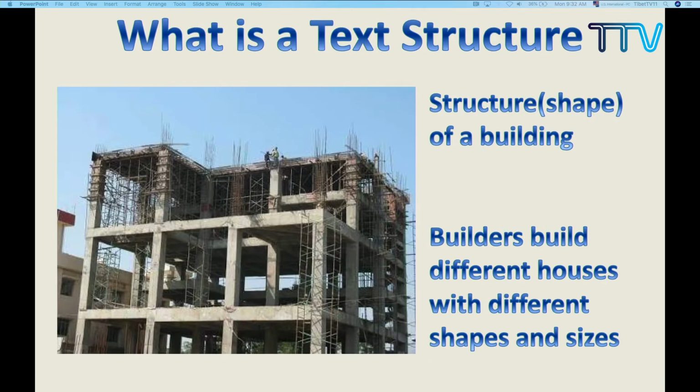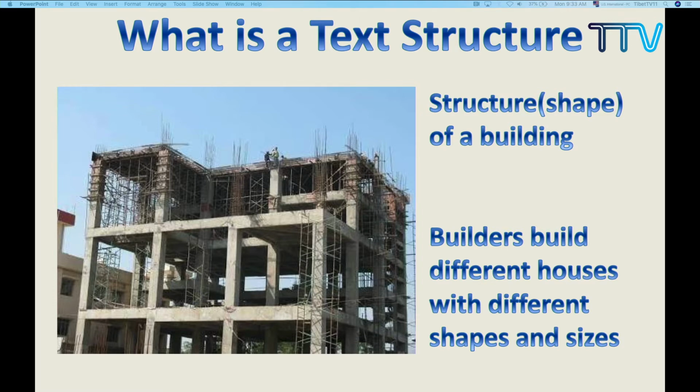Now before we talk about text structure, just tell me, what do you understand by structure? That is the main root word in text structure. If you look at the slide, you will see the construction of a building. In order to build a house, there are different types of buildings and houses, and for that we need proper structure.